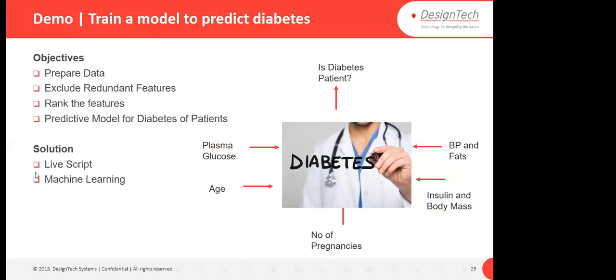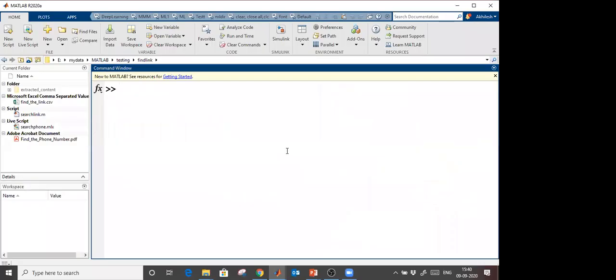Then we are going to create a predictive model for diabetes of patients. For the solution, we are going to use the live script for machine learning. The predictors we have in this case are plasma glucose, age of the person, number of pregnancies if female, insulin, body mass, meaning the fat, and blood pressure data. Let me show you how machine learning works. First of all, we require data. After data, we require a model.